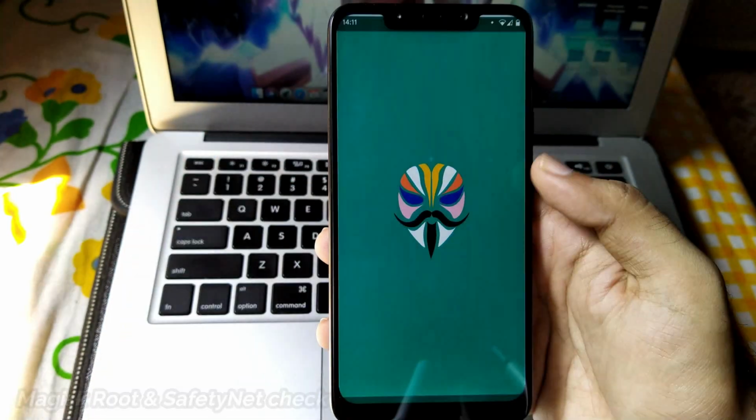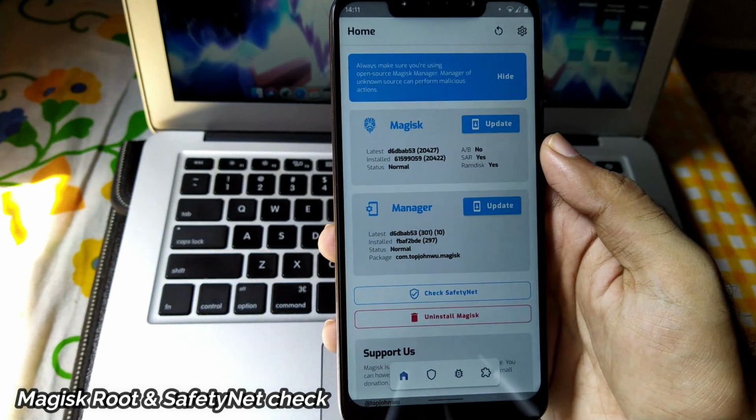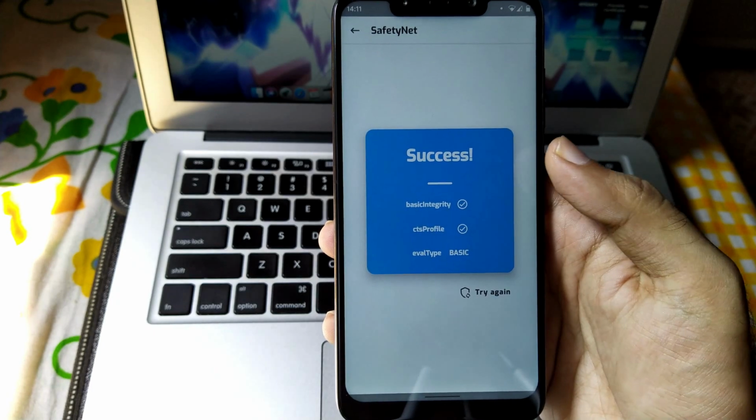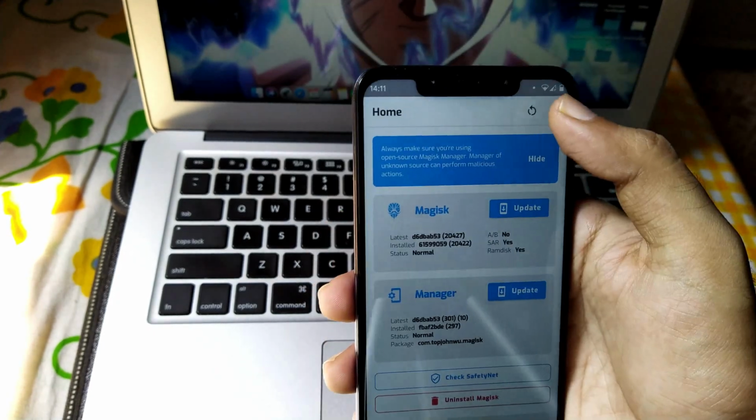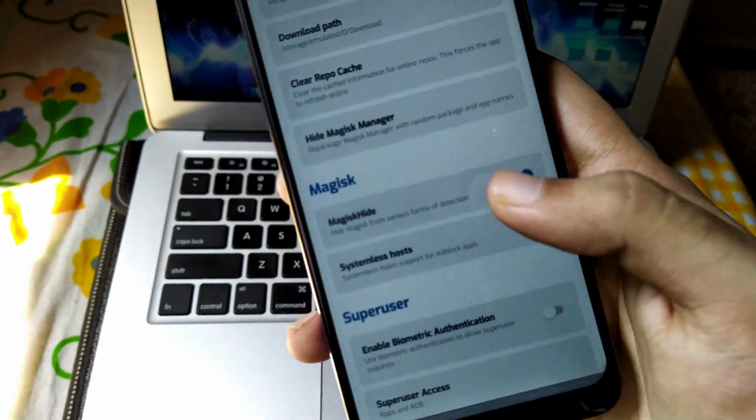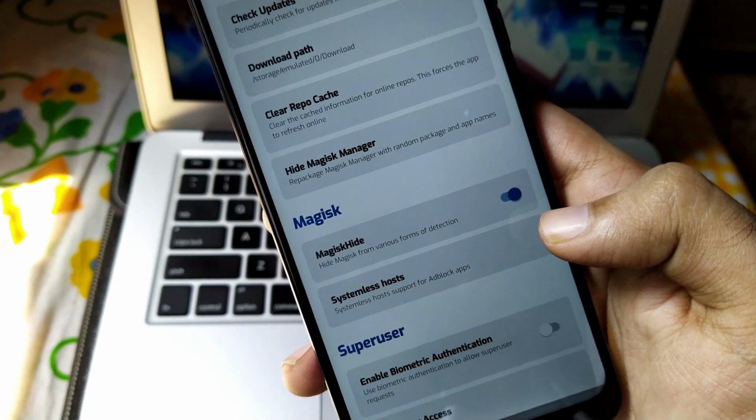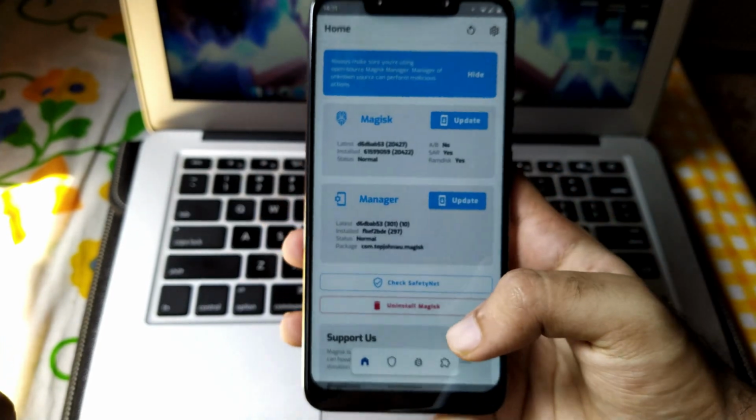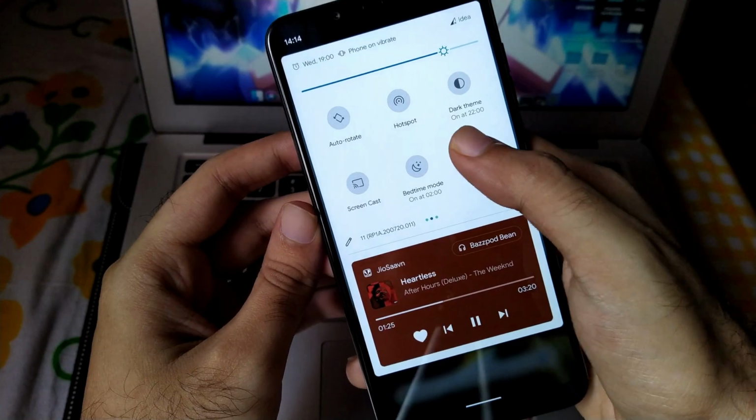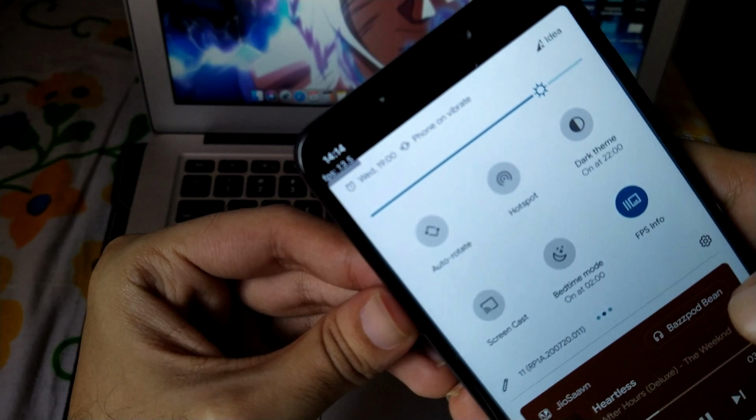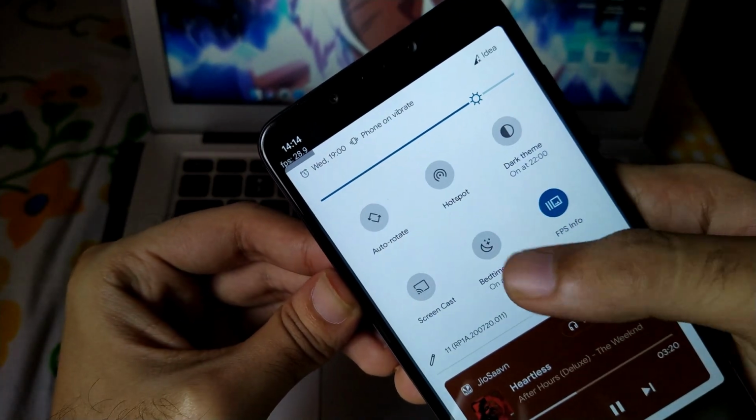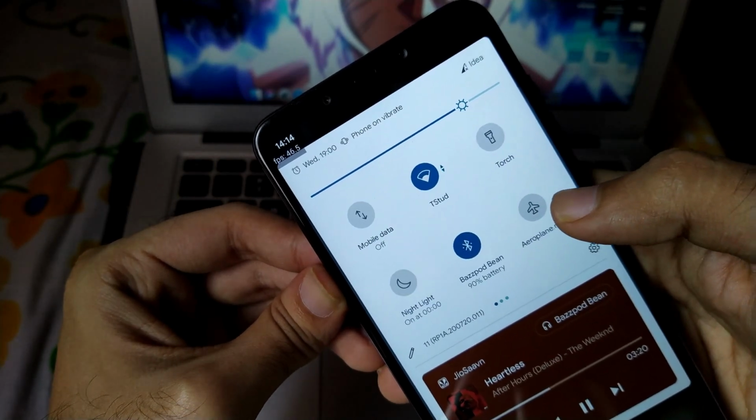Talking about Magisk and the Safety Net Check, Magisk in this ROM works pretty fine. The very first time, you will get some failure in passing the Safety Net Check, but the only thing you have to do is go down into settings and enable the option which I have shown, Magisk Hide. On enabling that, once you reboot your phone, all of your payment applications work pretty fine, stable, without any issues. Talking further, you will also get FPS information in this ROM. FPS information is useful for gamers who want to see how well the game performs in this ROM and how many frames are getting counted.